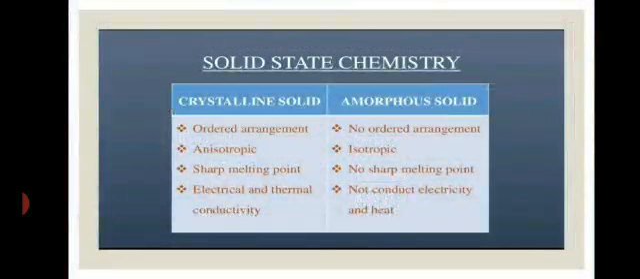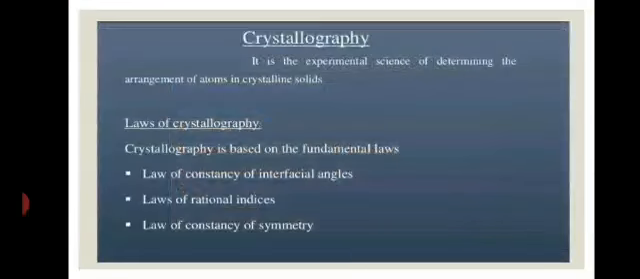Another difference: crystalline solids are anisotropic and amorphous solids are isotropic. There is a sharp melting point in crystalline solids, but no definite sharp melting point in amorphous solids. Crystalline solids are good conductors of electricity and heat, but amorphous solids are non-conductors of electricity and heat.